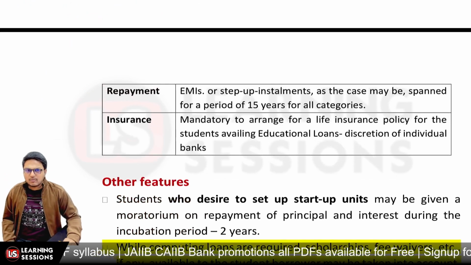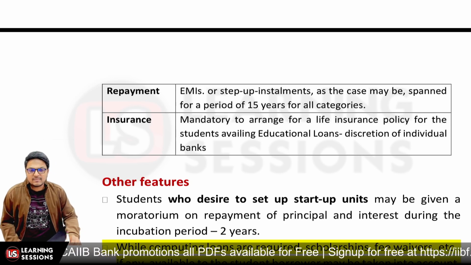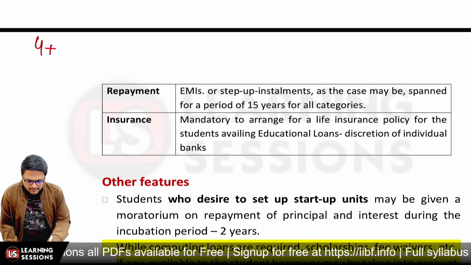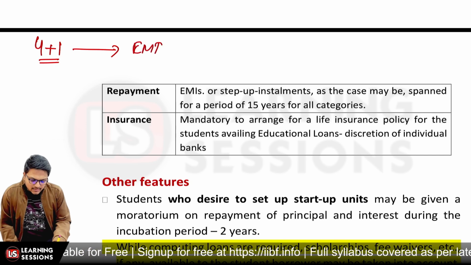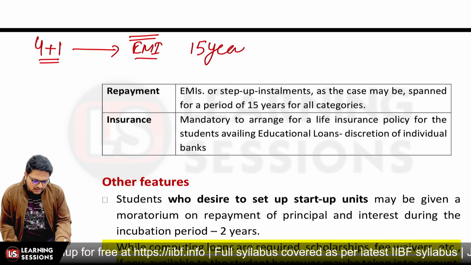And after that, if we talk about the repayment, EMI can be spent like, let's say the course was for 4 years and 1 year was moratorium. After that, the EMIs will commence, and the EMI period can be up to 15 years. This can be up to 15 years.